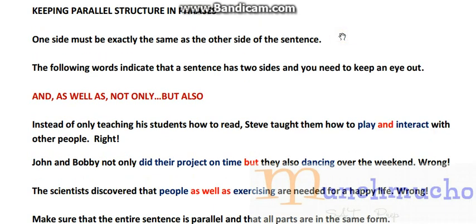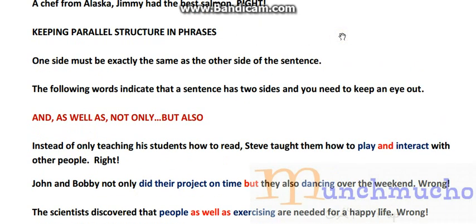Let's talk a little bit about keeping parallel structure in phrases. Now, if you don't know what parallel structure is, go ahead and watch the videos where I talk about it. The parallel structure is basically keeping the same organization of the sentence. You must know that one side has to be exactly the same as the other side of the sentence. Because if we keep the sides the same, then that means that we're keeping parallel structure.